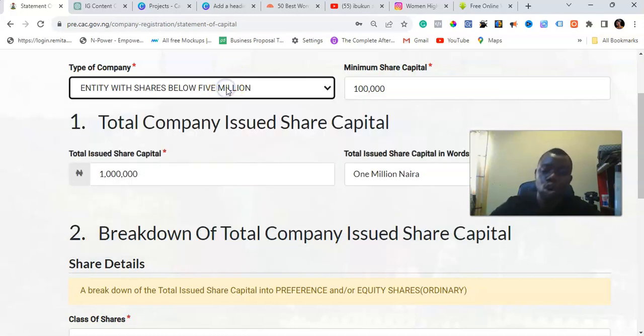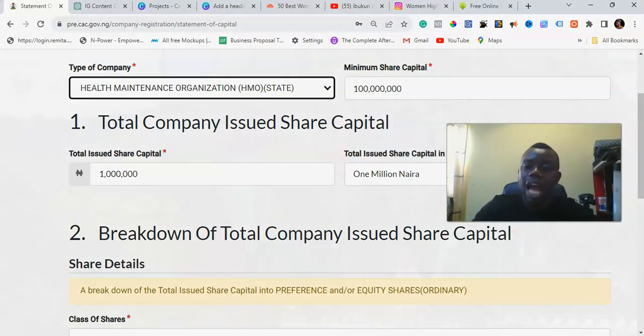So don't forget, make sure you have exhausted all these different options to check which of these relates to the kind of business you want to register, and make sure you are following the minimum share capital necessary for the registration of such a company. If you don't do that, that will end up leading to different complications in the process of your registration, and you wouldn't want to go through the stress of upgrading from the current minimum share capital you have to the new minimum share capital, because it's going to be very stressful and very painful to go through. Your registration would go through a long period of time, depending on if you already know what to do or not.